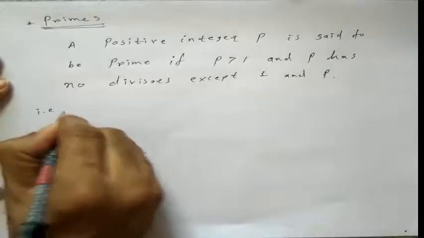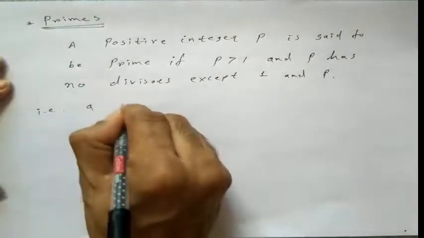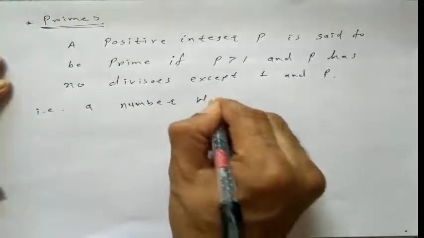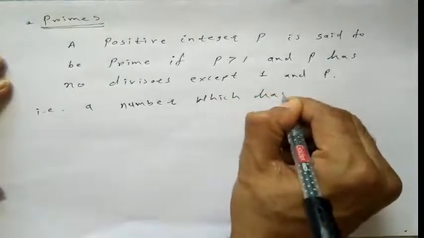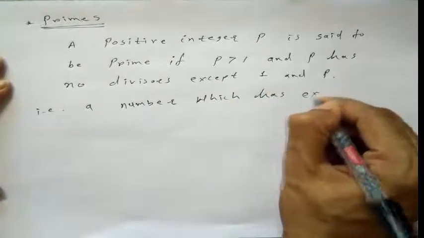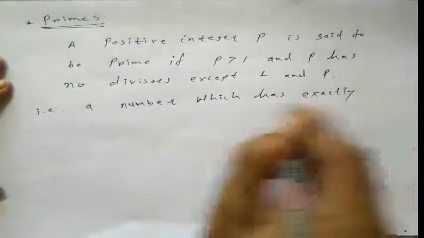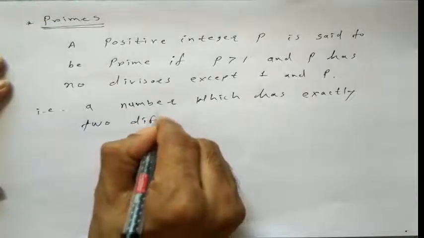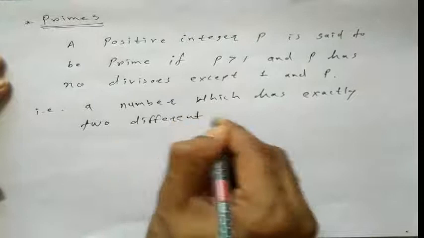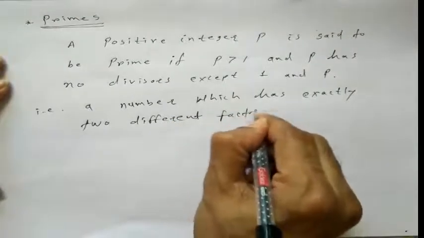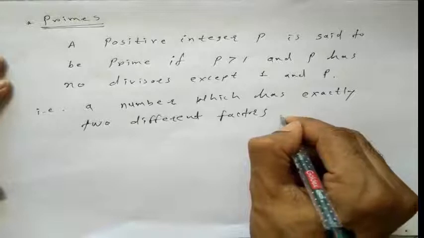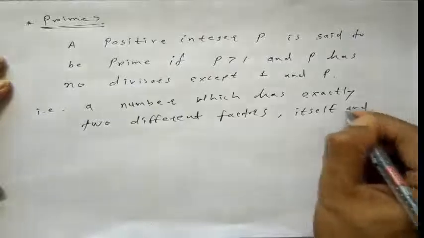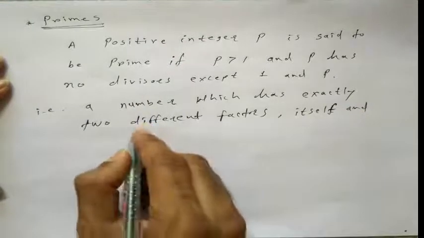This means that it is a number which has exactly two different factors, itself and 1.